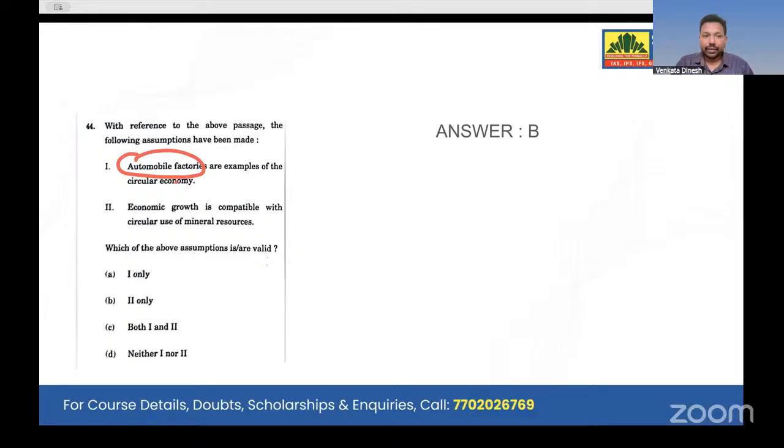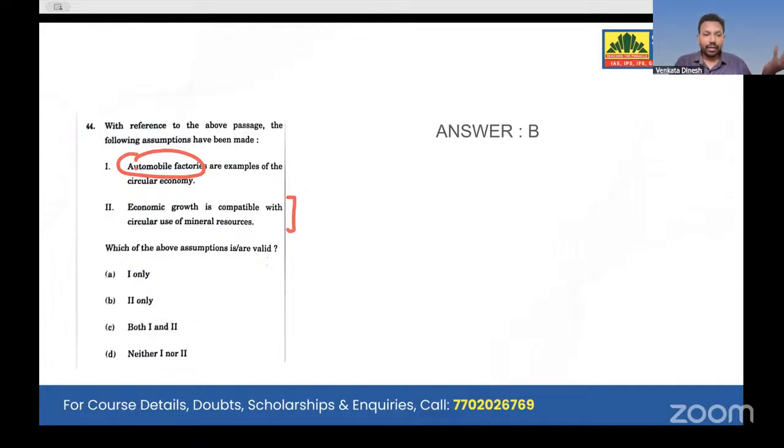Look at it. Economic growth is compatible with the circular use of mineral resources. Yes, economic growth is there once we reuse the products. Once you recycle the products, growth is inevitable. But look at assumption 1 again. This passage talks about reusing minerals from old batteries, but it has not stated anything about automobile factories.